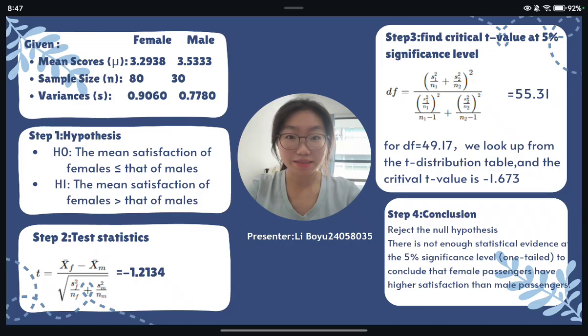I'm going to explain question 2b. I'll report on the statistical analysis process and conclusions regarding the difference in satisfaction between female passengers and male passengers based on dataset 6. In terms of samples, the sample size of female passengers is 80 and for male passengers is 30. Through preliminary calculations, we obtained that the variance of satisfaction for female passengers is 0.906 and for male passengers is 0.778. In terms of means, the mean for female is 3.2938 and for males